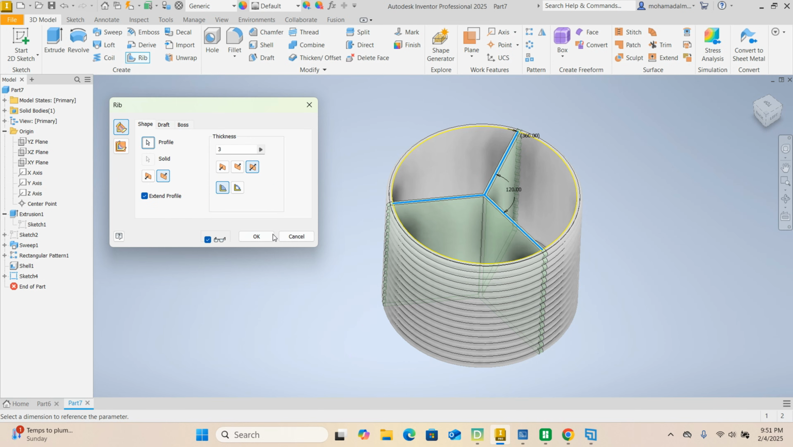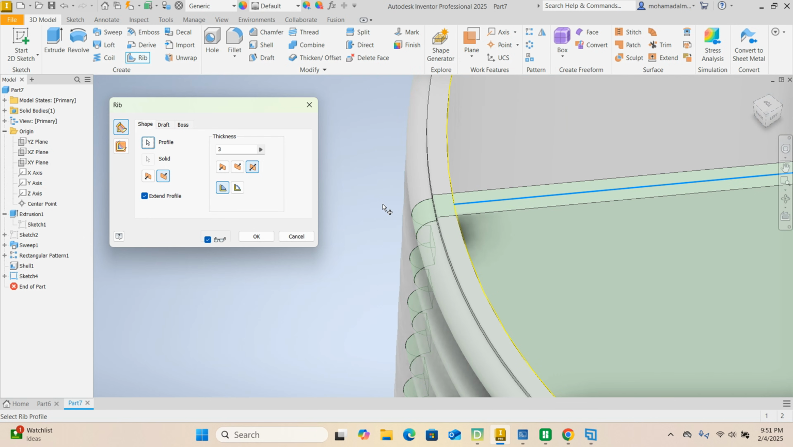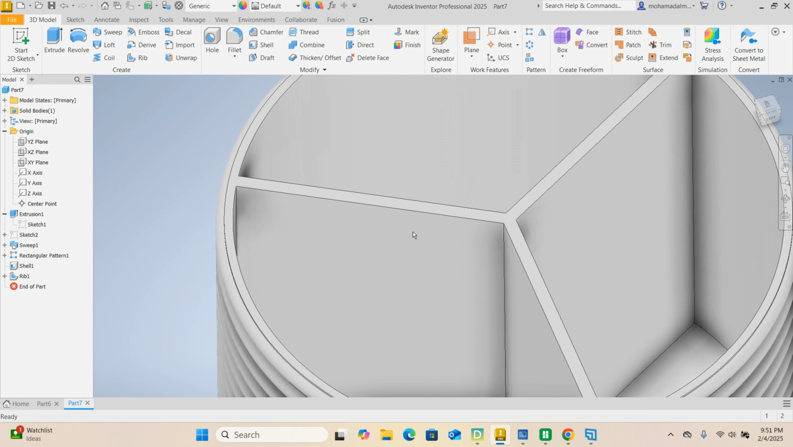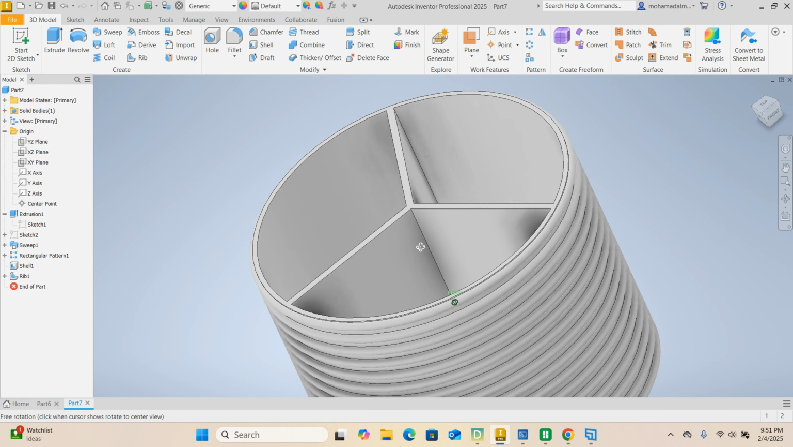Go ahead and click, and then we're going to keep it to next. So that's what it's doing here. That's what we want. What else can we do?